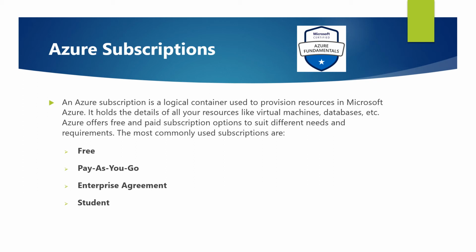An enterprise agreement provides flexibility to buy cloud services and software licenses under one agreement, with discounts for new licenses and software assurance. It's targeted at enterprise scale organizations. An Azure for Students subscription includes $100 in Azure credit to be used within the first 12 months, plus select free services without requiring a credit card at sign up. You must verify your student status through your organizational email address.